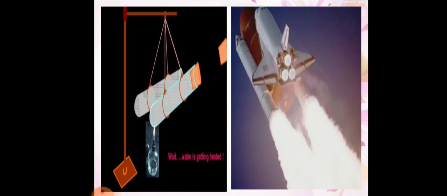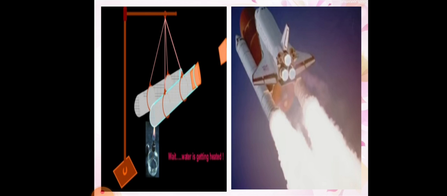Now, in the case of rockets also, when the rockets are moving into the sky, they will exhaust, means they will release so much fuel in the form of fire with a lot of pressure.